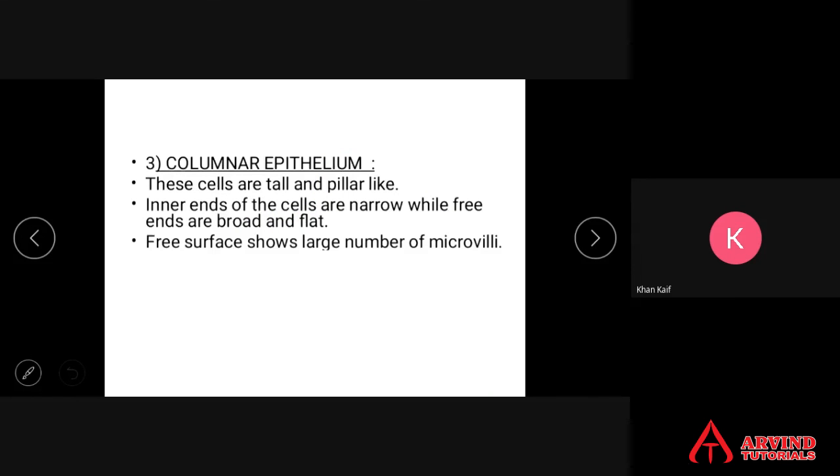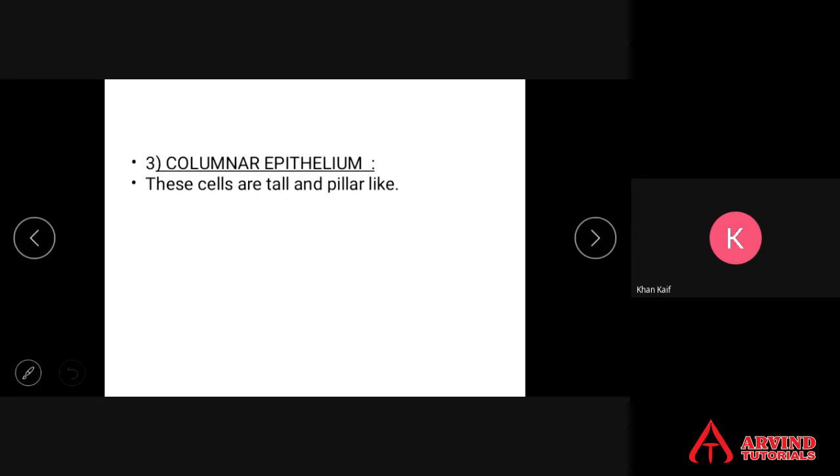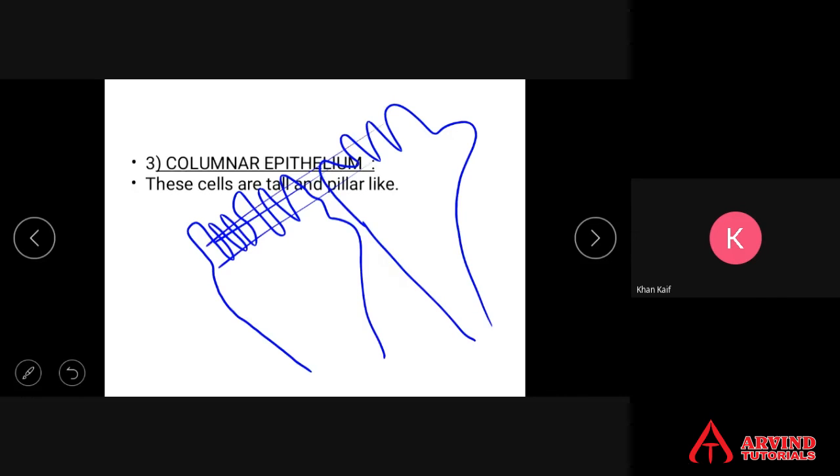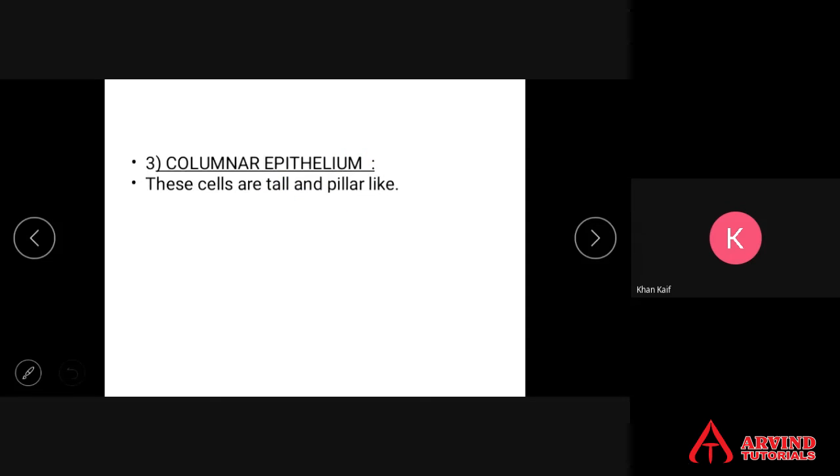Free surface shows a large number of microvilli. The free surface may show, this is the cell, the free surface, some finger-like extensions. They are called microvilli. These structures are called what? Microvilli. Presence of microvilli on the columnar epithelium.